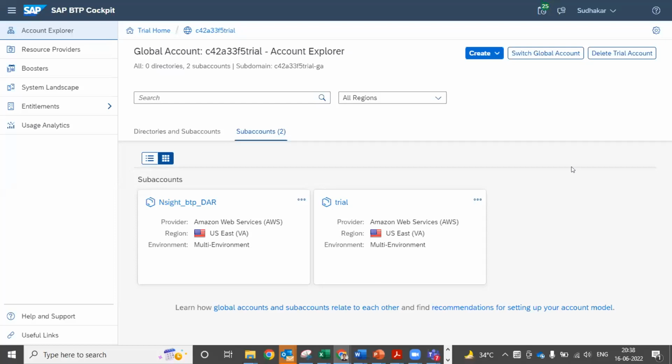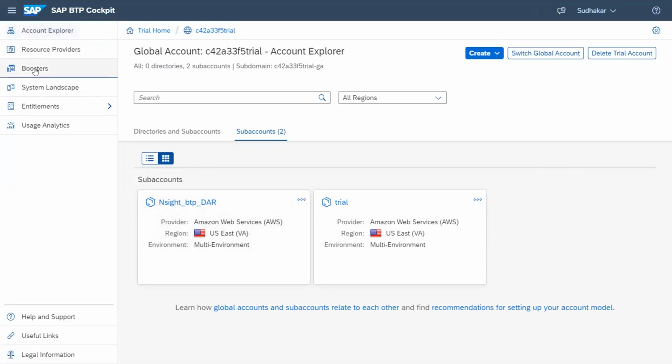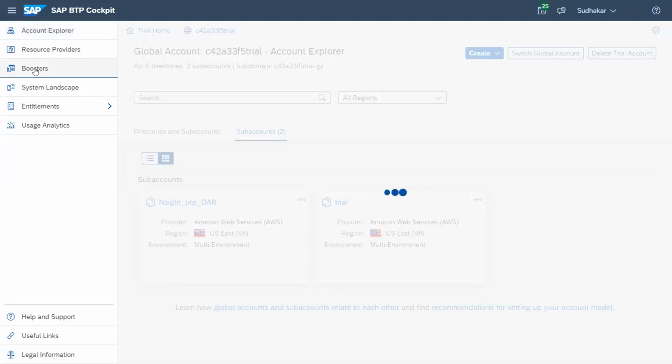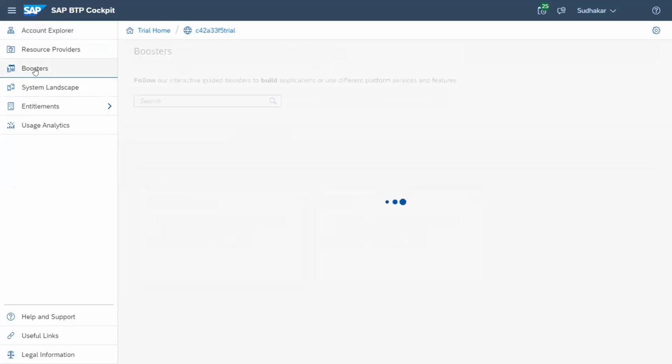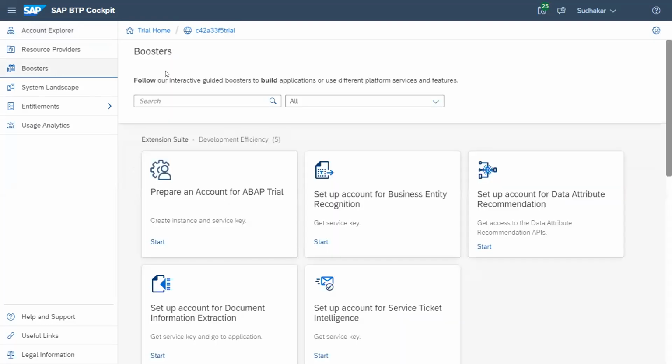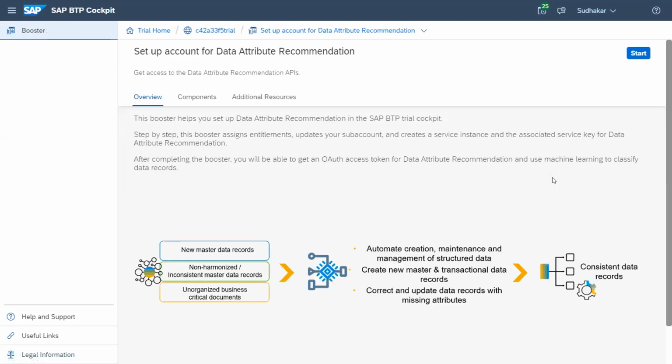Sorry for that delay due to that error. So here we can see that we have logged into the SAP BTP cockpit, and on my left side you can see the subaccount which we have created for data attribute recommendation. To have the service activated, we have to go to the option called booster, where we can search for the service, and with a few clicks we can spin up this service and use it.